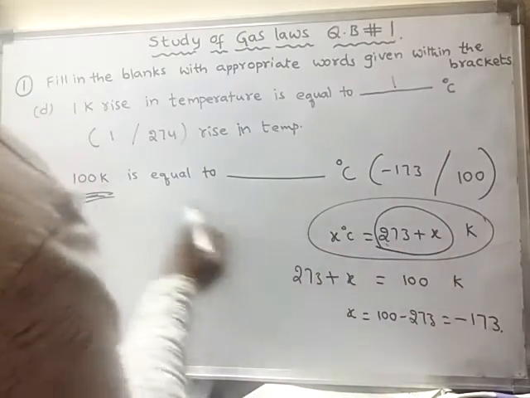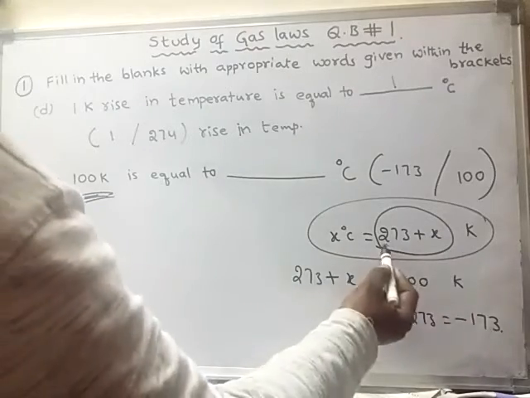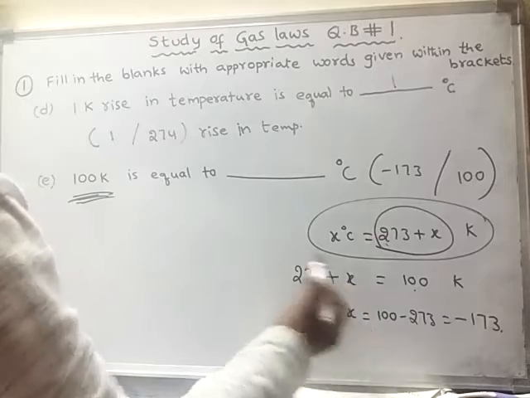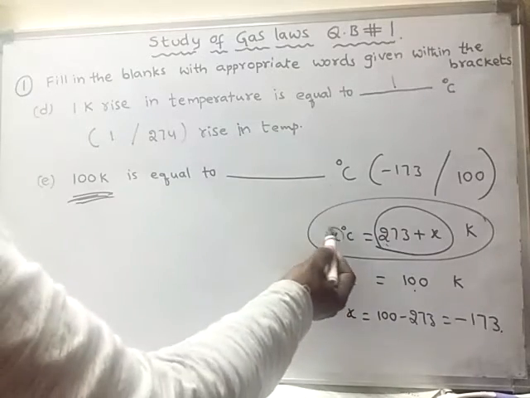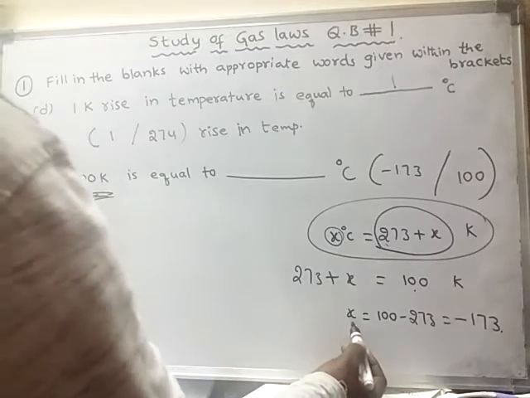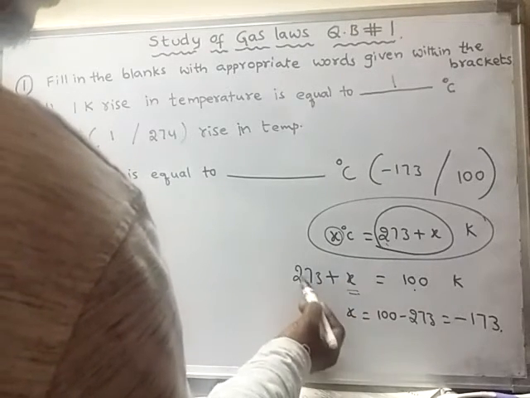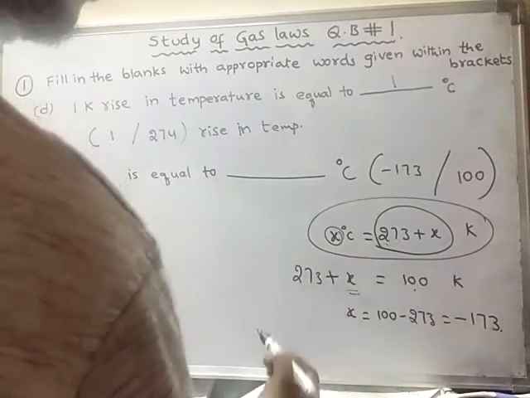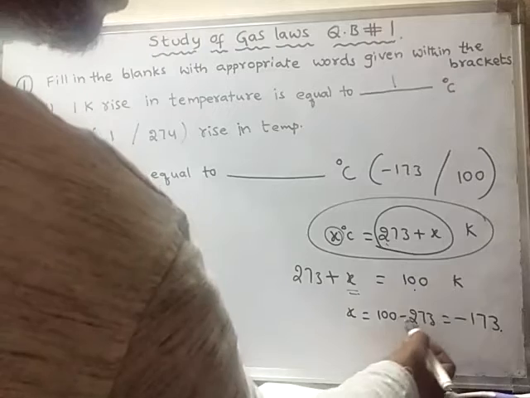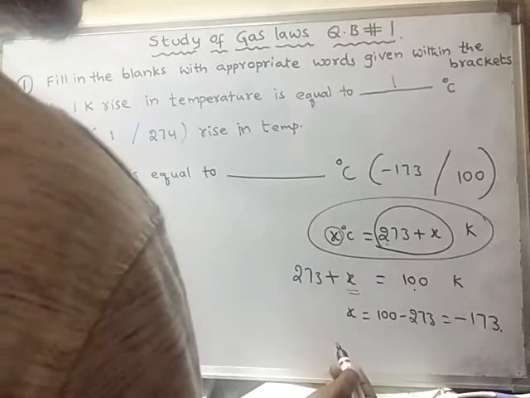So 273 plus x is equal to 100, and we need to find x, that means x in degree centigrade. Simply keep x there and bring 273 to the other side, so it becomes 100 minus 273.